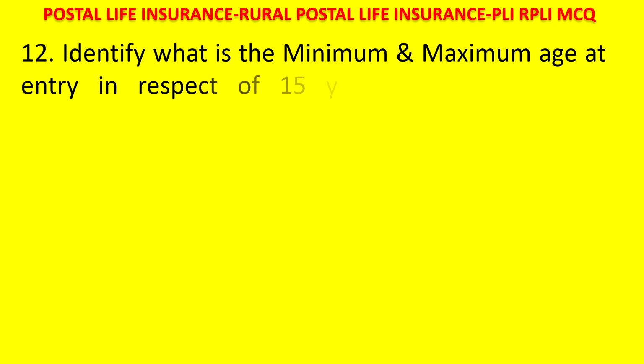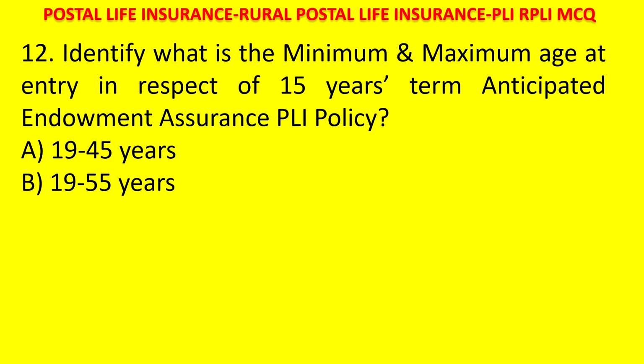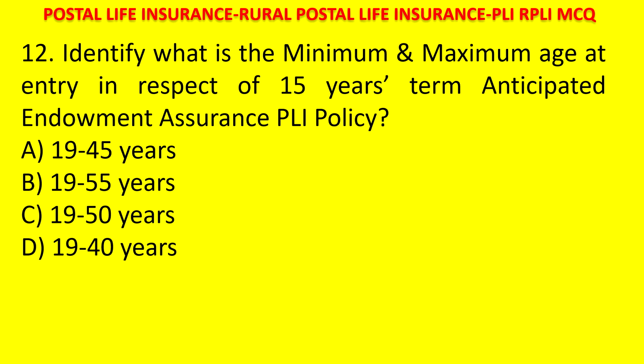Next question. Identify the minimum and maximum age at entry in respect of 15 years term anticipated endowment assurance PLI policy. A, 19 to 45. B, 19 to 55. C, 19 to 50. D, 19 to 40 years. Your time starts now. For the 15 years term anticipated endowment policy, what is the minimum and maximum age? The answer is 19 to 45.